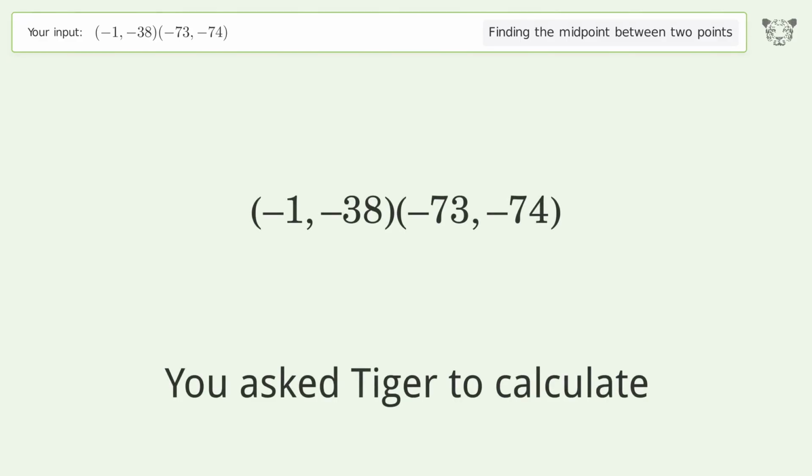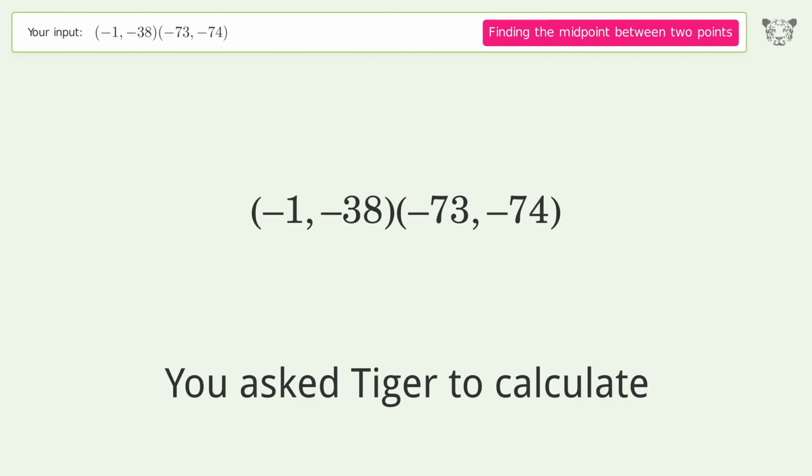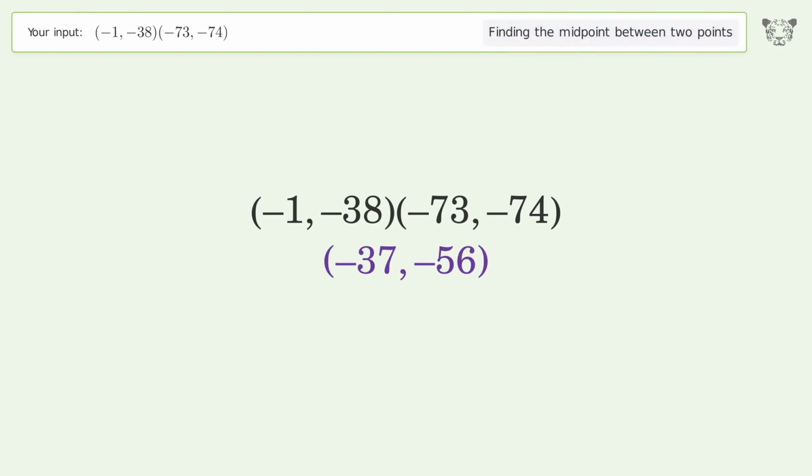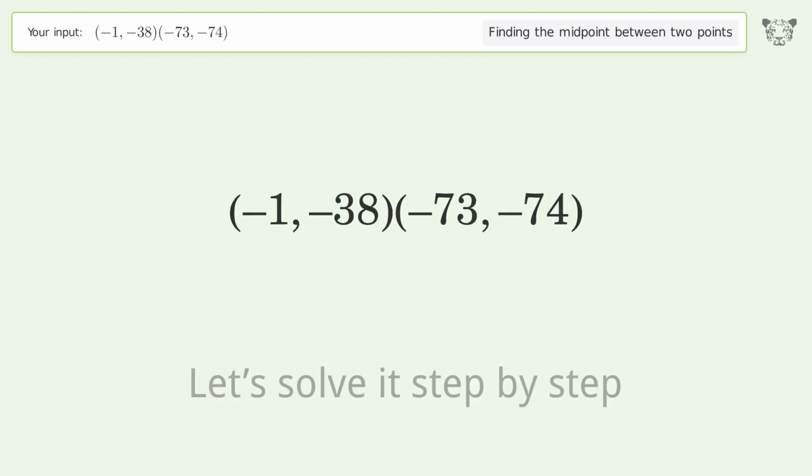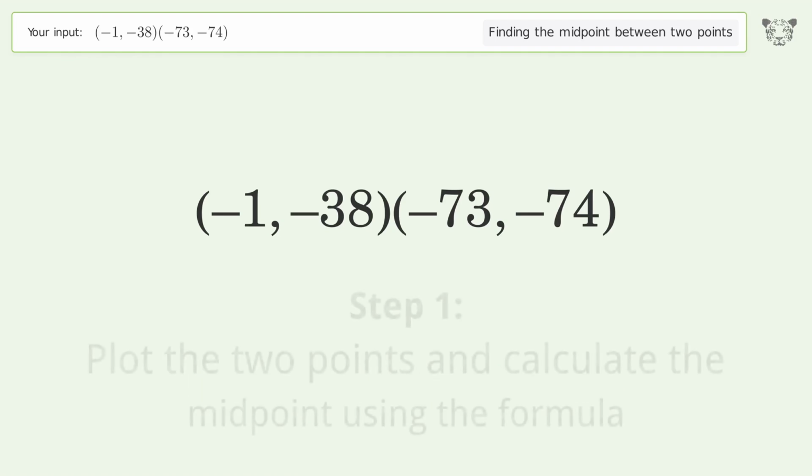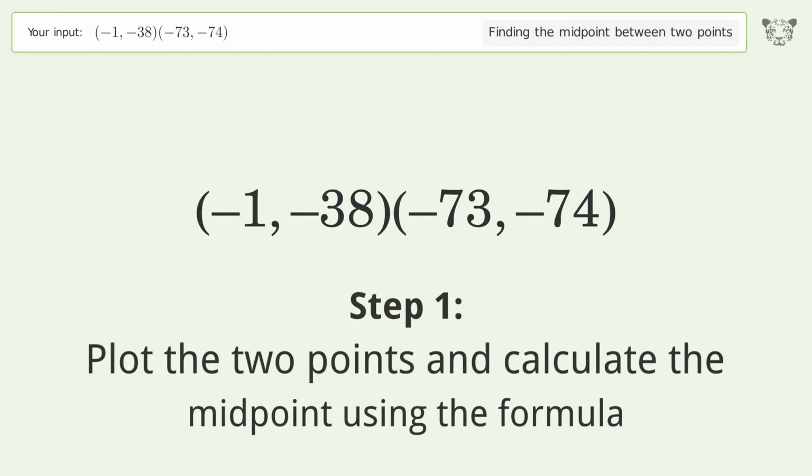You ask Tiger to calculate. This deals with finding the midpoint between 2 points. The midpoint between the 2 points is -37, -56. Let's solve it step by step. Plot the 2 points and calculate the midpoint using the formula.